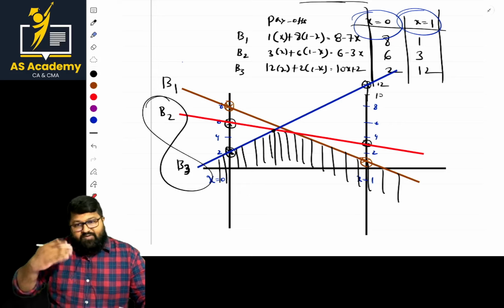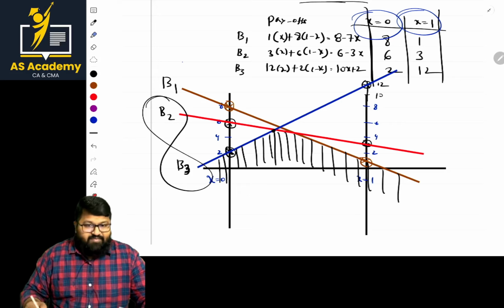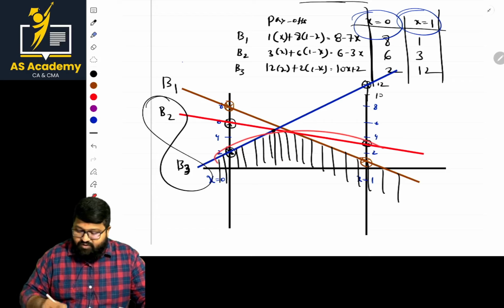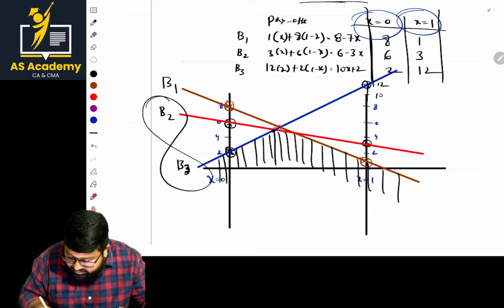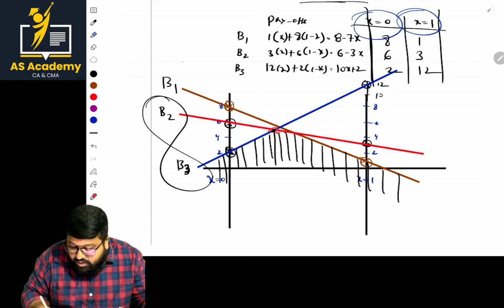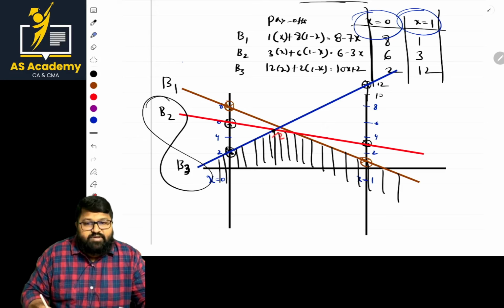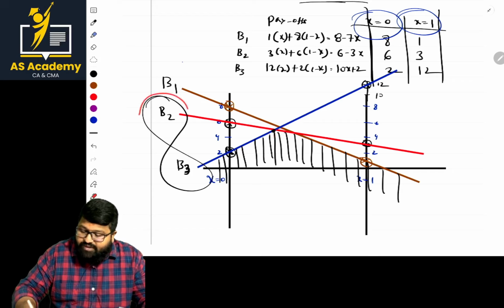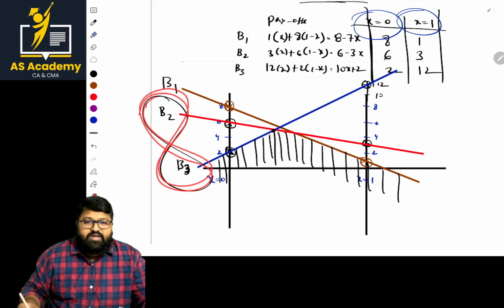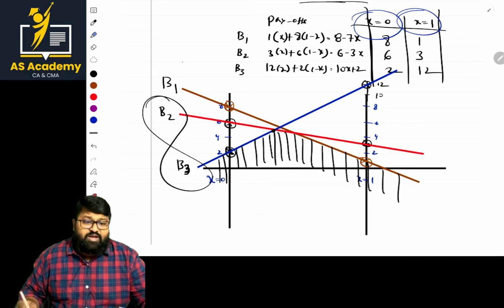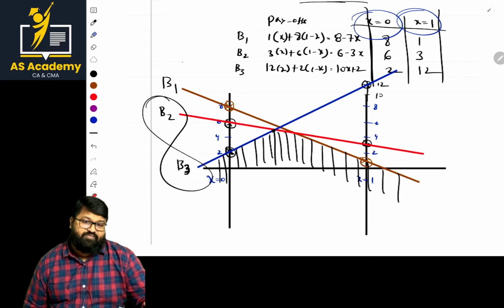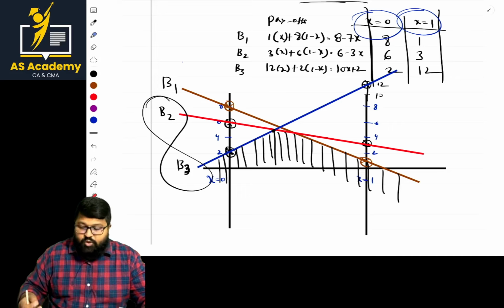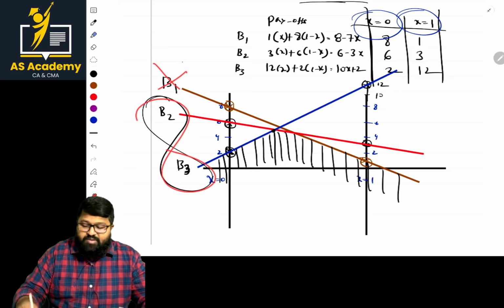So the minimum value will be lower. These are the minimum values we are having. Of these, what is the maximum value? This point of intersection. What are the lines intersecting there? Two lines, B2 and B3. As they are intersecting, that point gives the most important information that these two lines should continue. That is, B2 and B3 should continue and we should eliminate B1.